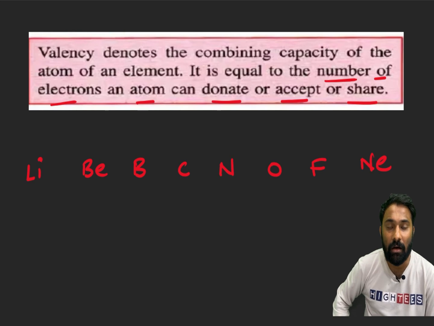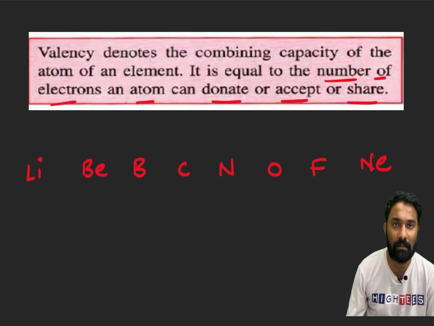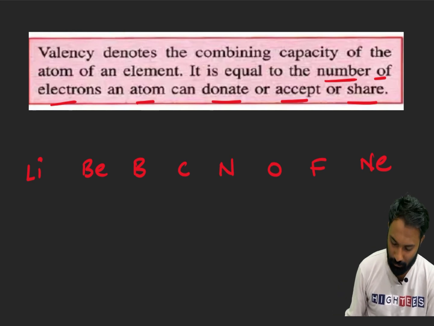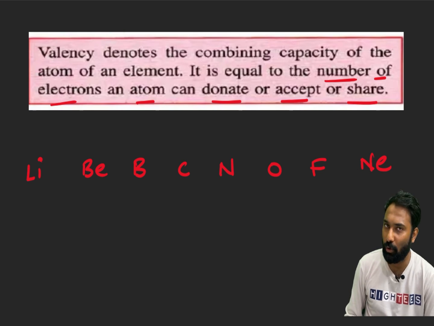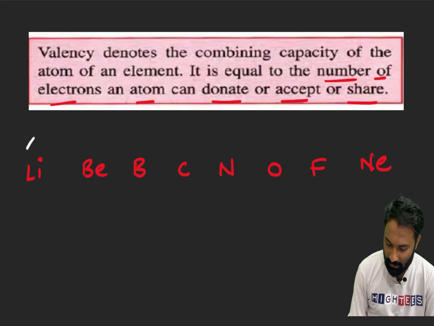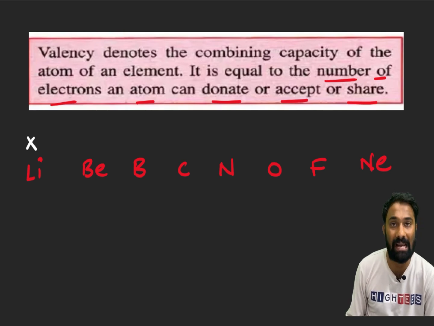Now we will see the Lewis dot structure of the different elements. Already I explained. In the K shell, the electrons are common, 2 for all these elements. Which is different? The L shell electrons are different. For lithium, the valency electron or L shell electron is 1.